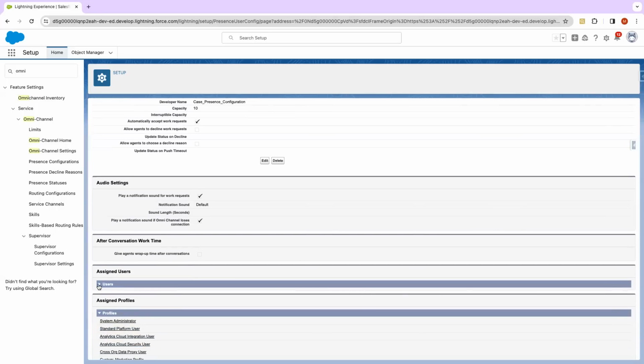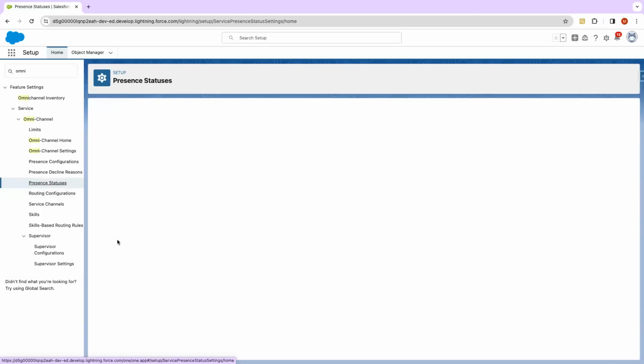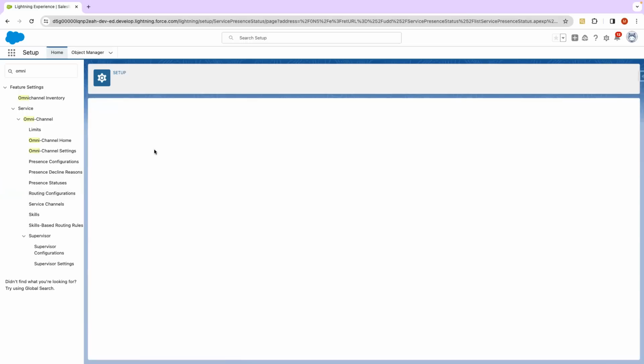I don't know why the user option is not coming, but we will see that. Now, after setting the presence configuration, we will have to go and set the presence statuses. Presence statuses are basically the statuses you will get in your Omni channel, like online, available, offline, busy, on break, those kinds of statuses. Okay. So let's set the status.